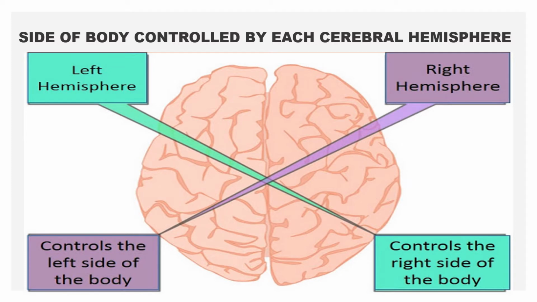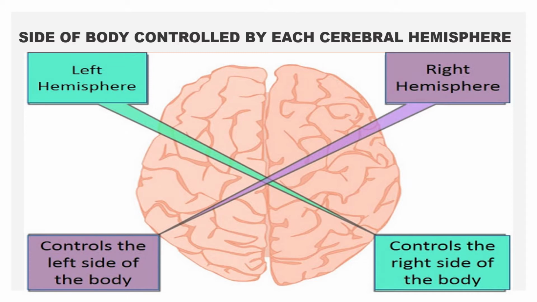Another thing I want to tell regarding the cerebral hemisphere is that there is always a cerebral dominance. 85 to 90% of the population of the world has left cerebral hemisphere dominance, in which the left cerebral hemisphere is active and dominating compared to the right, and these people are right-handed.